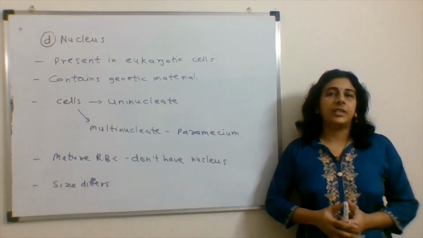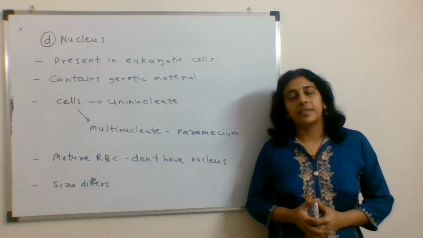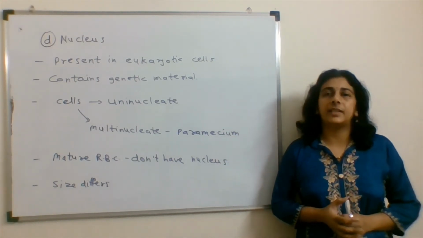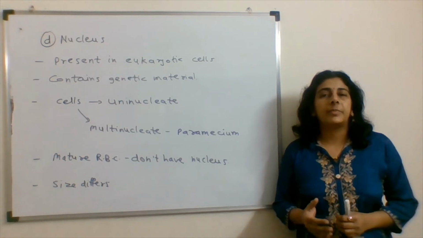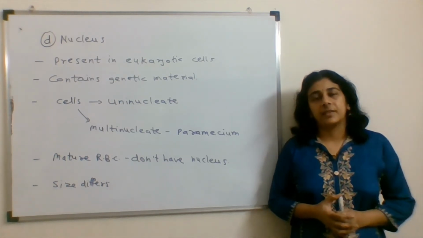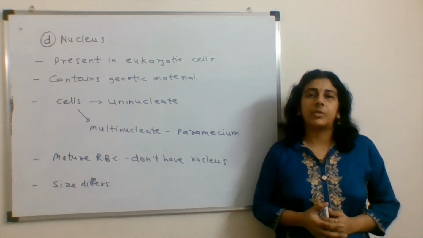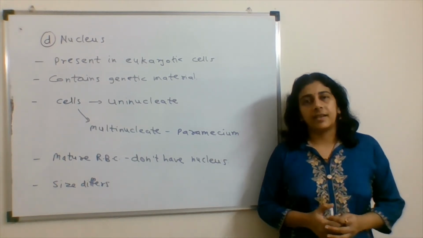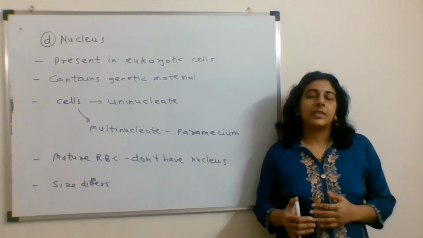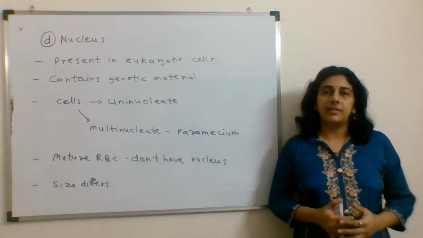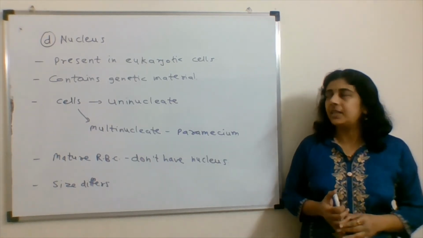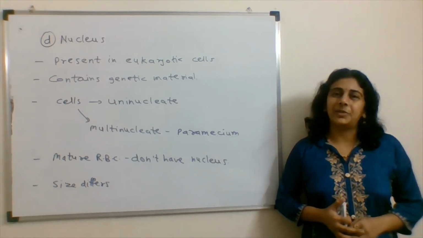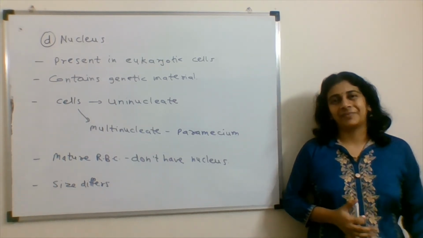The size of the nucleus in a cell varies. It may be a multi-lobed nucleus in some cells, for example in WBCs like eosinophil and neutrophil, multi-lobed nuclei are found. So this also varies according to the cell type. But the nucleus doesn't have any function related to beta oxidation.